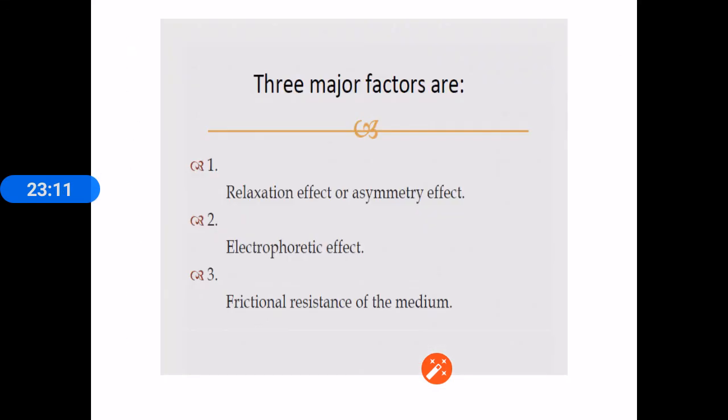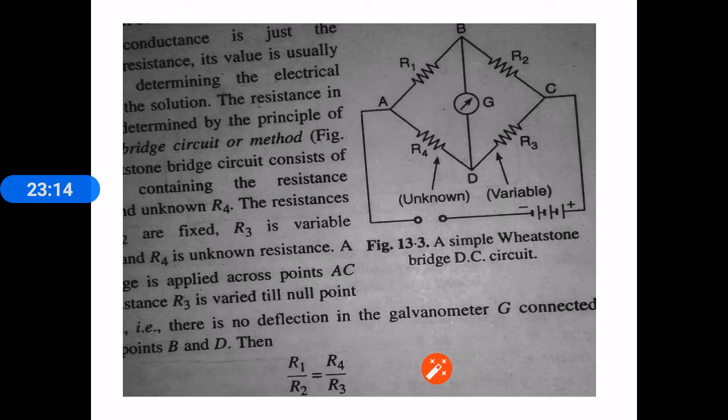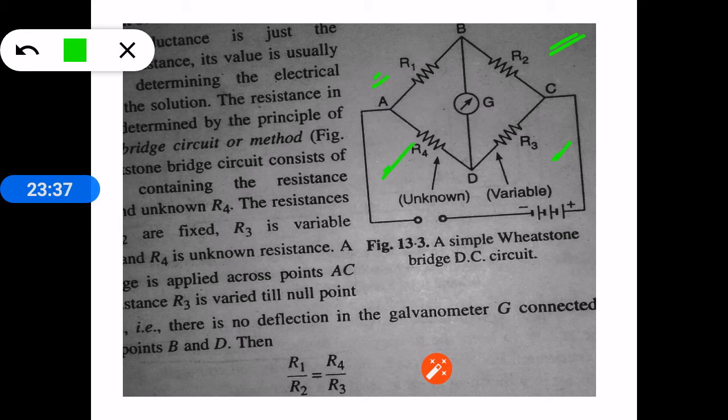How to measure equivalent conductance? Let us see briefly. This is a Wheatstone bridge. If we want to measure the equivalent conductance of any unknown electrolyte, the Wheatstone bridge contains 4 resistances as shown here, and the third resistance is a variable resistance and these two are fixed resistances, and here we have to take the electrolytic solution whose equivalent conductance we want to determine. Fix it here, and these points B and D are attached by a galvanometer G.